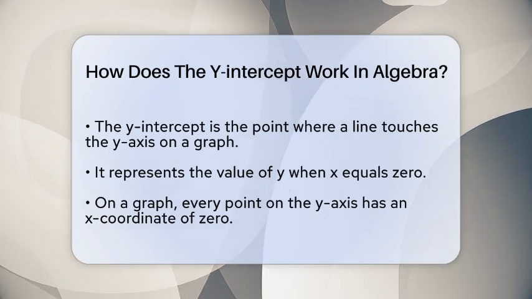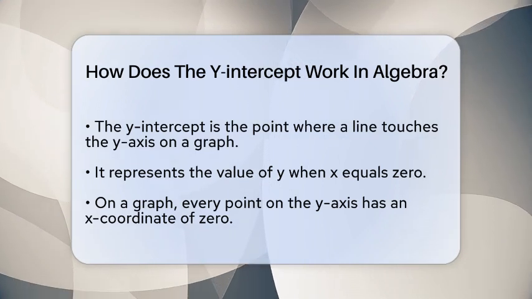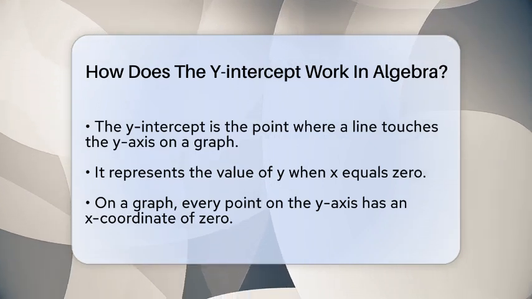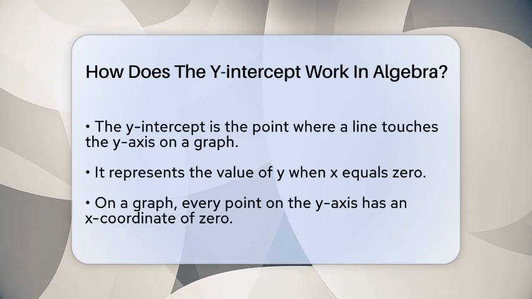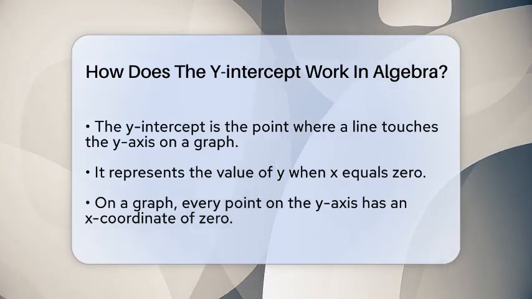Since every point on the y-axis has an x-coordinate of 0, the y-intercept always has the form of 0 for x and some number for y. To find the y-intercept of a line or a function, you simply plug in 0 for x in the equation and then solve for y.